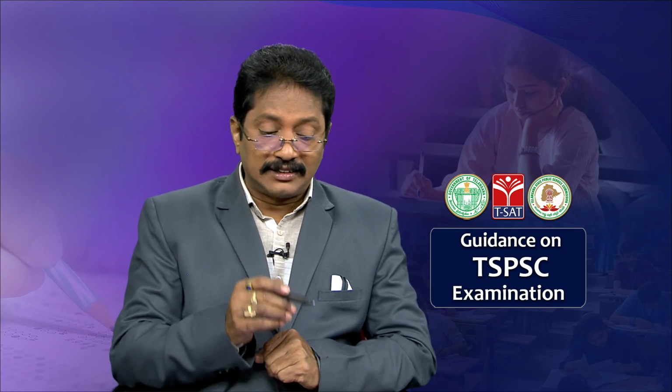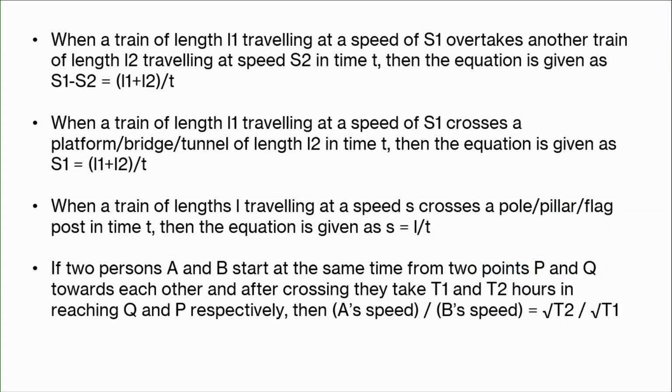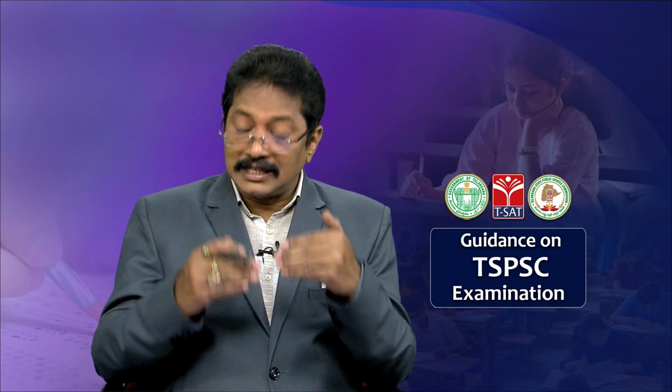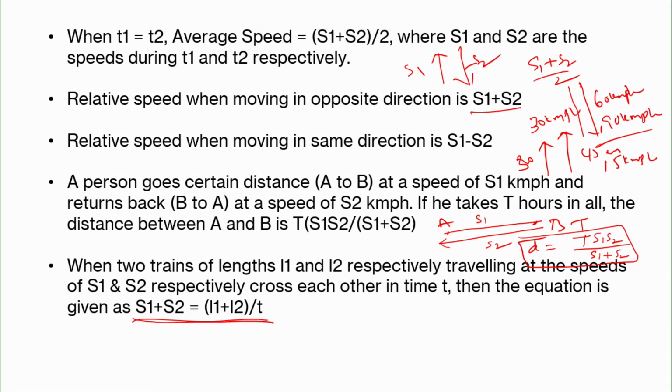When a train of length L1 travelling at a speed of S1 overtakes another train of length L2 travelling at the speed S2 in time t, then the equation is given. Do you understand the difference between the previous one and this one? What is the previous one? See, the previous one is: two trains of lengths L1 and L2 travelling with the speeds S1 and S2 respectively crossing each other in time t. Then S1 plus S2 is equal to L1 plus L2 by t.